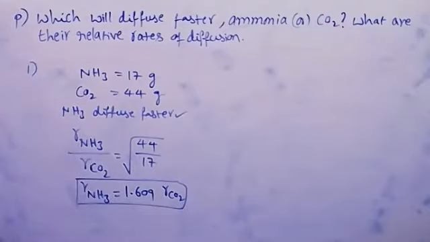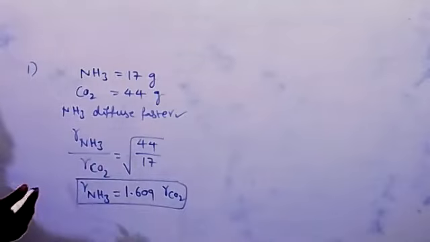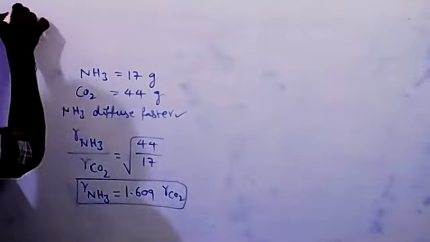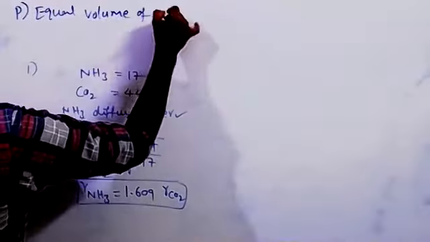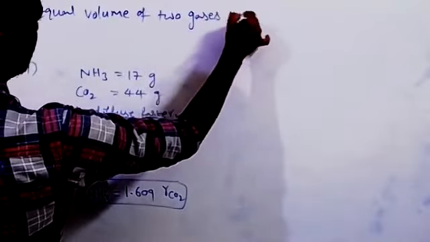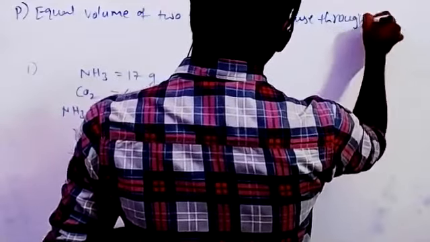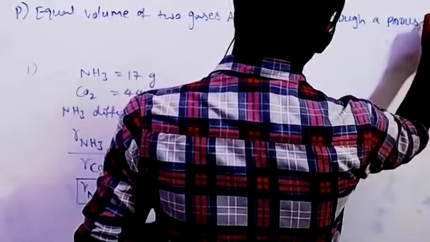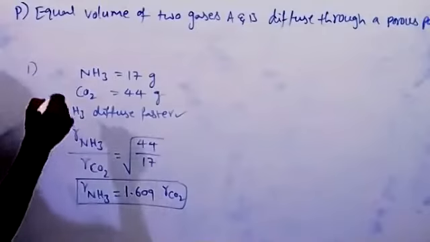So next problem. Equal volumes of two gases A and B diffuse through a porous pot in 20 and 10 seconds respectively.